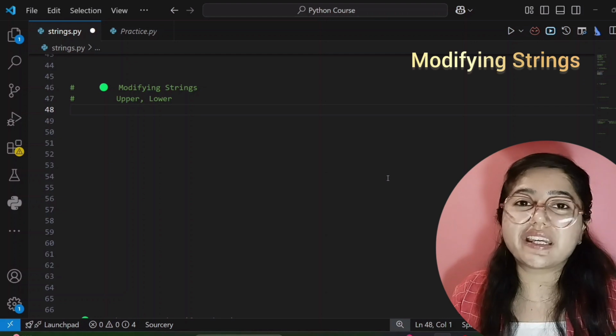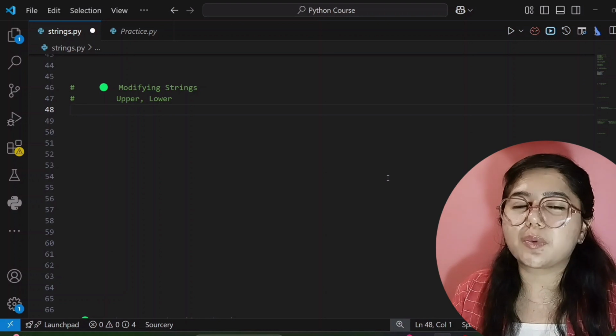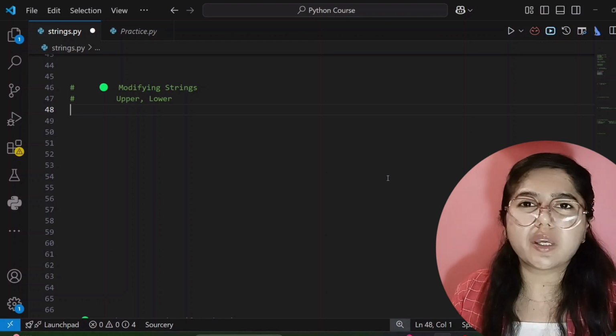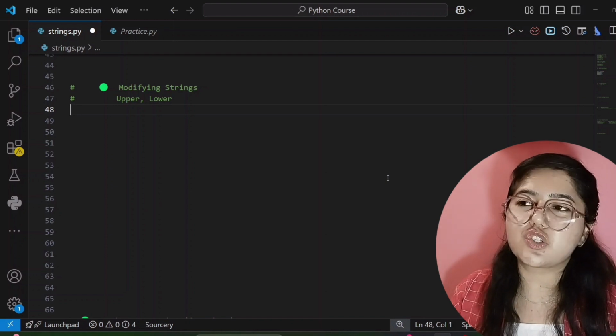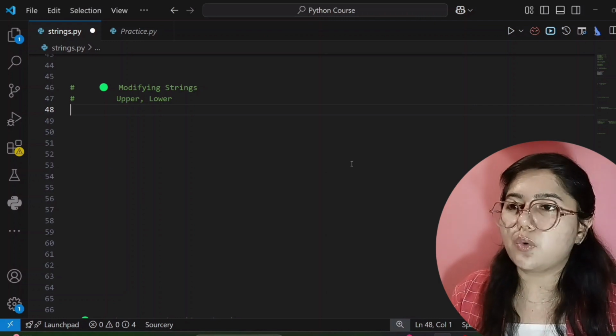Our next topic in strings is modifying strings. Keep one thing in mind: strings are immutable, meaning you cannot change your string after creation, but you can modify it in a way. First, you can change your string to uppercase if you want to, and then you can change it to lowercase if you want to. So how? Let's see.